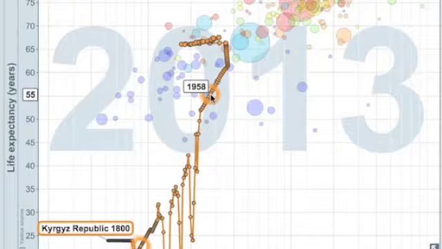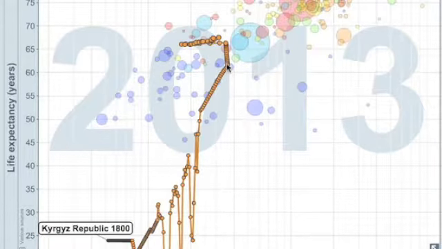This improvement was seen by some as immediate proof that the socialist system was superior to the capitalist system. The life expectancy of the Soviet Union was fairly stable during most years, although in the 1970s it went slightly down, probably because of alcohol abuse, which we can see here.